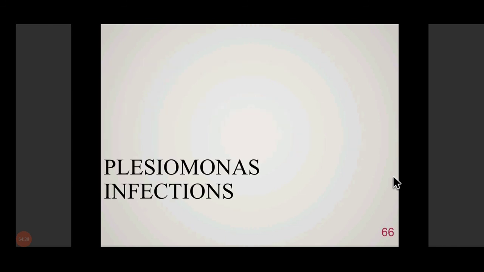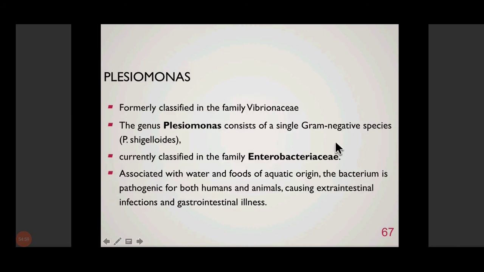Okay. So Plesiomonas, just one side of Plesiomonas. Plesiomonas again was placed earlier along with Vibrio only. So these three organisms, Vibrio, Aeromonas, and Plesiomonas, are somewhat similar to each other. All of them are oxidase positive, oxidase test positive, and all of them were originally placed together. But now Plesiomonas has been placed along with Enterobacteriaceae, although it shows some differences from them, but some genetic studies they showed that Plesiomonas is